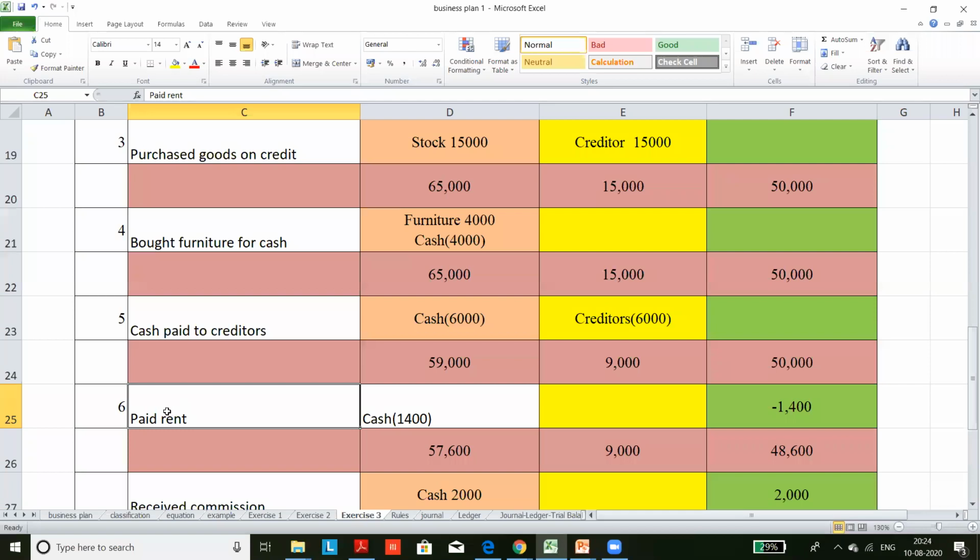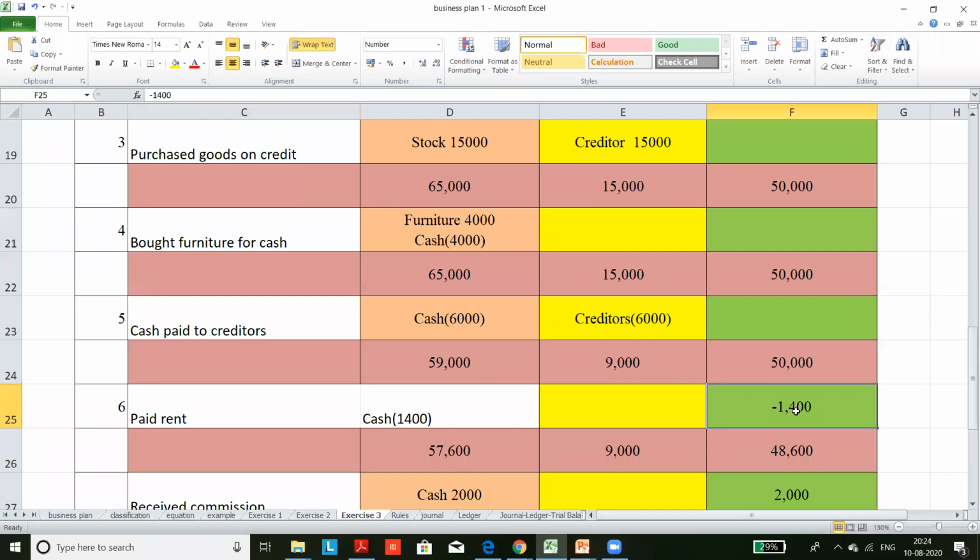Then you paid rent. This is very important. What happened when you pay an expense? Arjun, is it clear? Till the sixth transaction? Okay. When you pay rent, what happened? Bibin? Ma'am, cash will reduce. Minus.